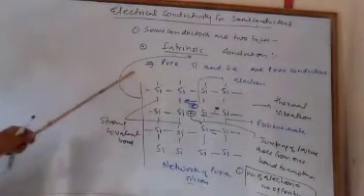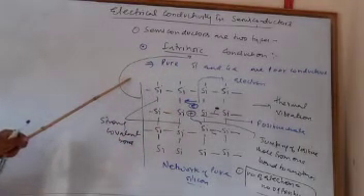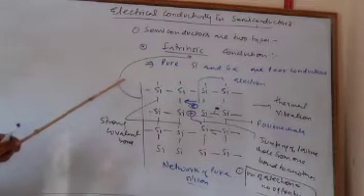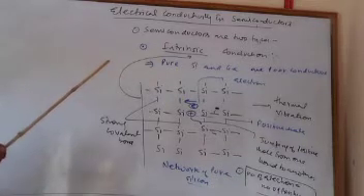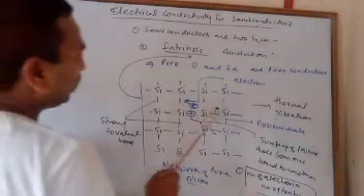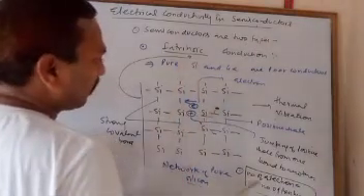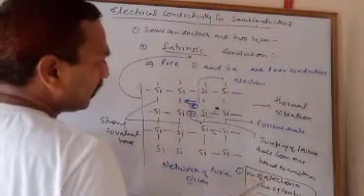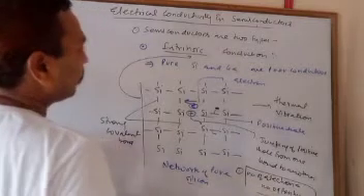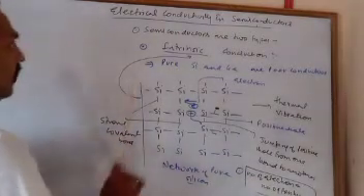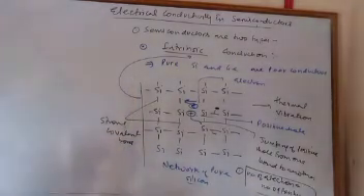An intrinsic conductor contains an equal number of electrons and positive holes. So this is all about intrinsic conduction.